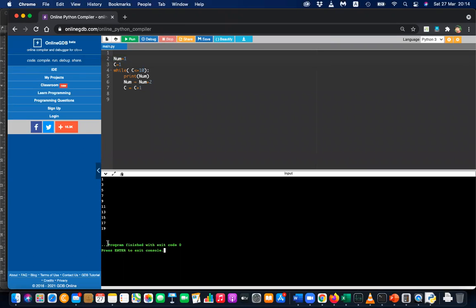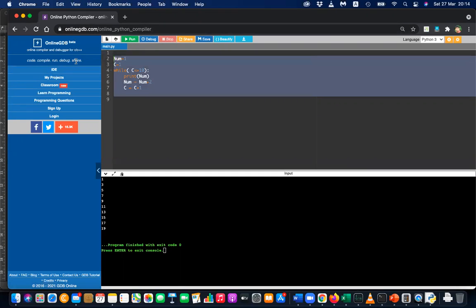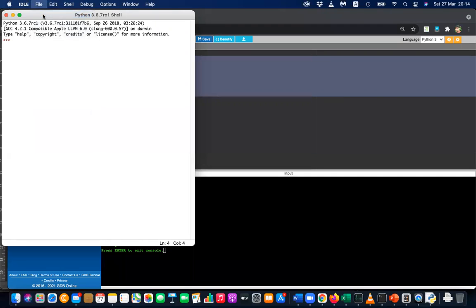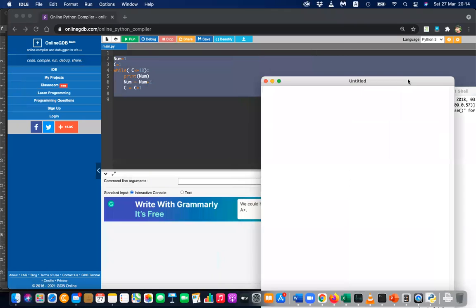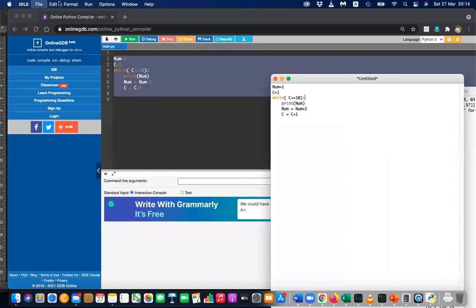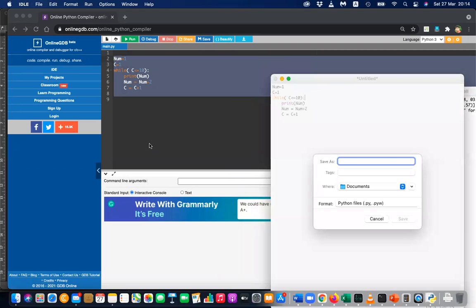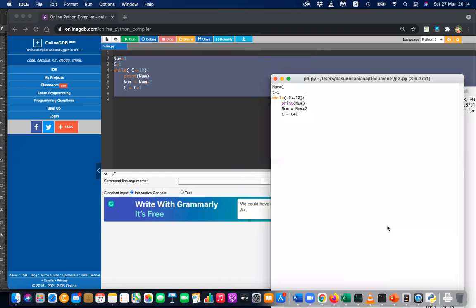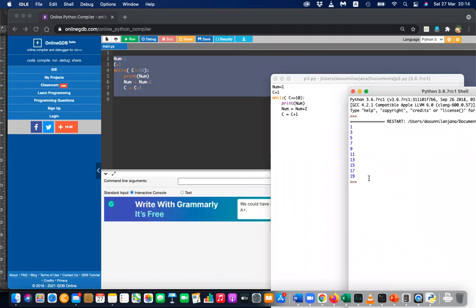So that is the simplest way of writing the program using the online Python compiler, and you can just use the same code and write it in IDLE. Go to IDLE and then go to File, New, and in the new file you can write the code. Then you can save the program, let's save as p3.py. Py is the Python extension. Save it. Then run, Run Module, and you can see the same output over there.